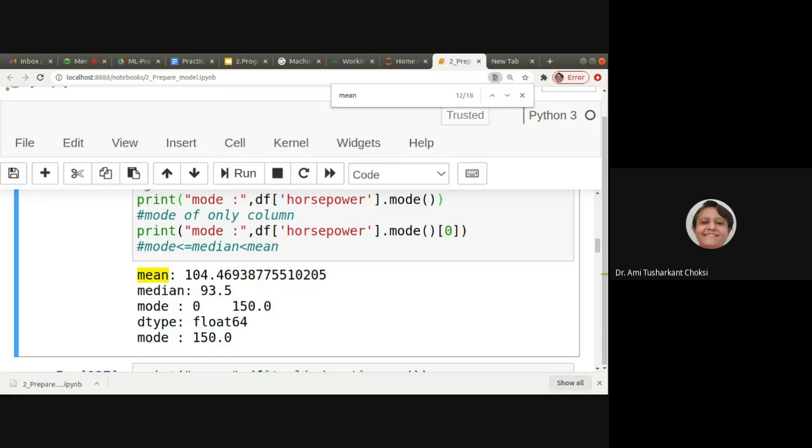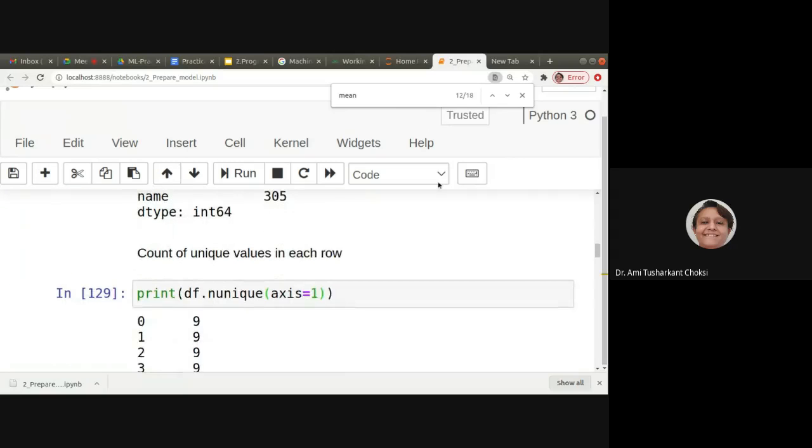So what we want is the replacement only for the column value, right? So for that we'll be getting it as mode of 0, right? Mode of 0. So we'll be able to replace with the proper mode of that particular column. Fine. That you should consider.